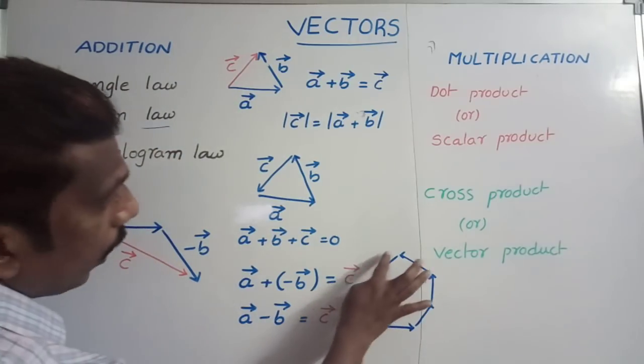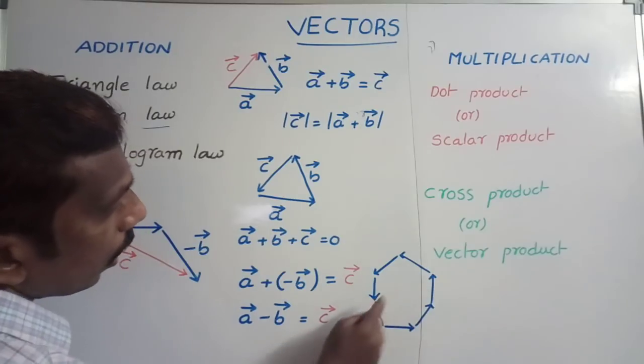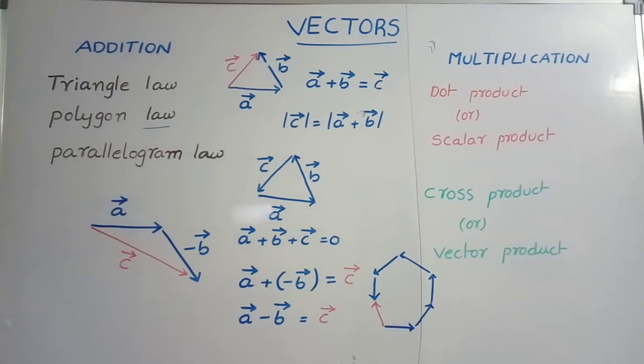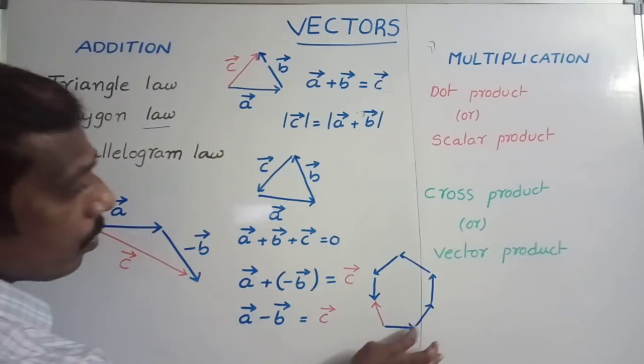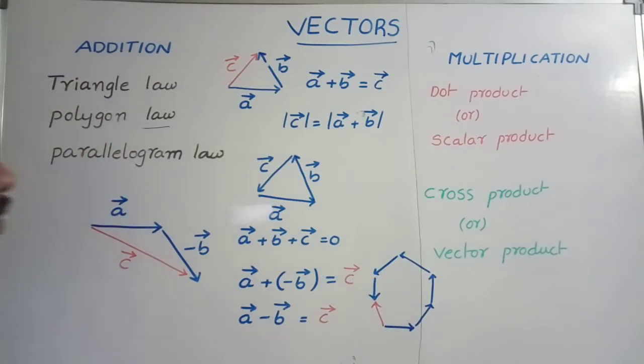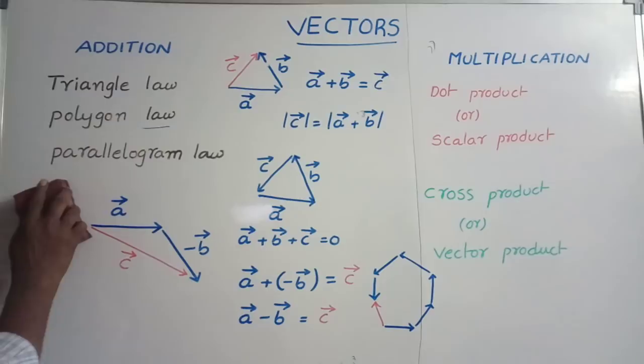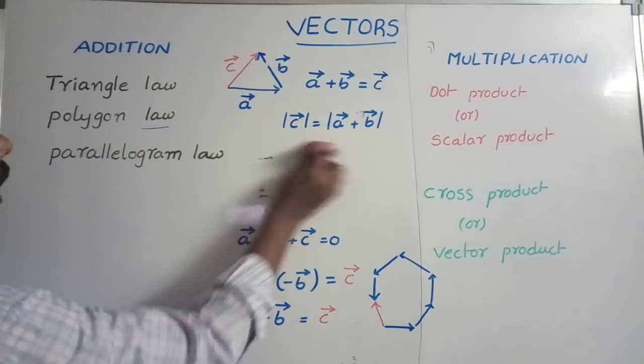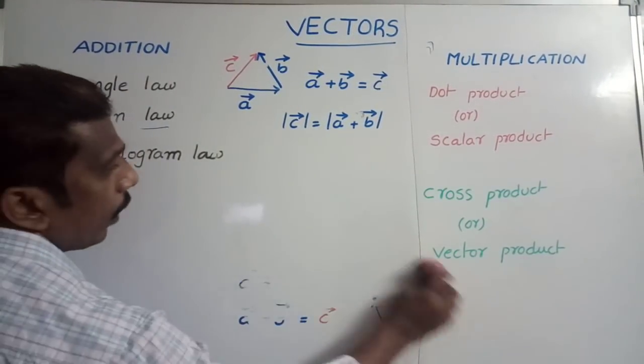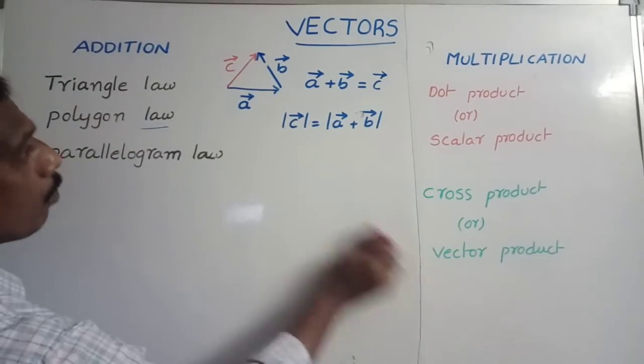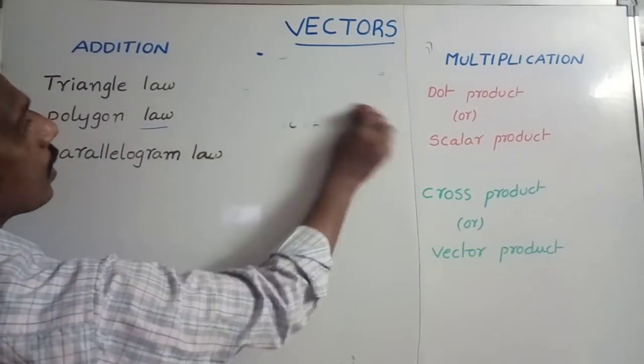So the resultant, the sum of all these vectors, is equal to this vector. The vector sum of all these vectors is equal to this vector. So that is the polygon law. And the next one is the parallelogram law of vector addition. Already we know something about this parallelogram law, and there are formulas here.